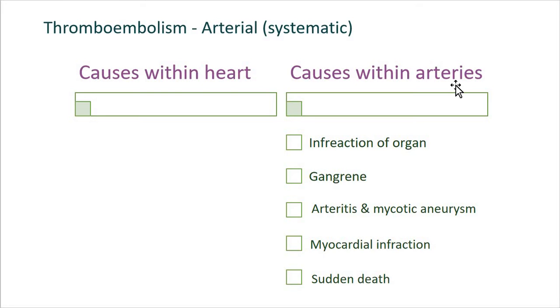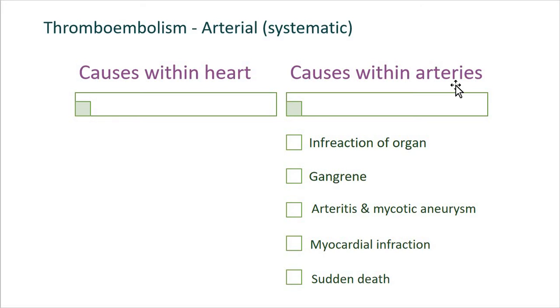Again, here you can see the effect of such arterial emboli, which depends upon their size, the site of lodgement and adequacy of collateral circulation.